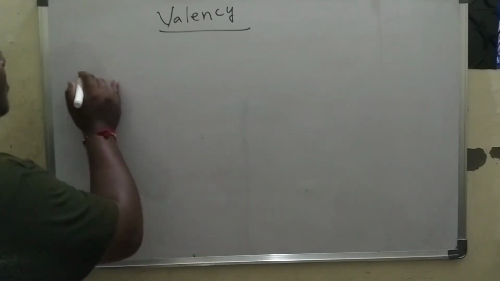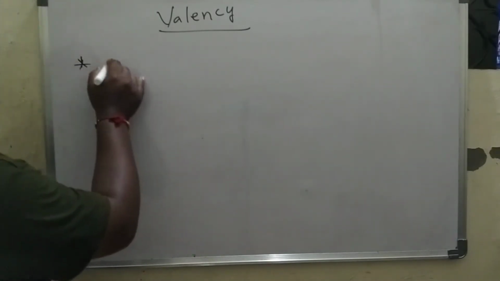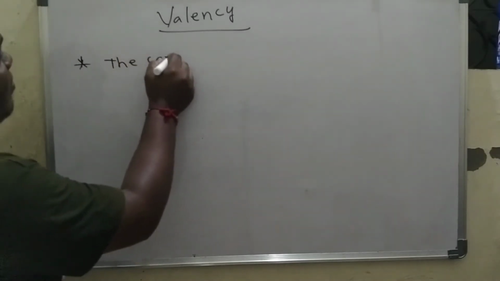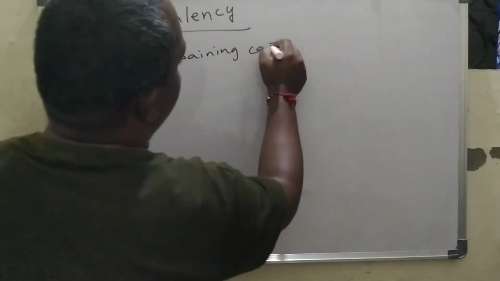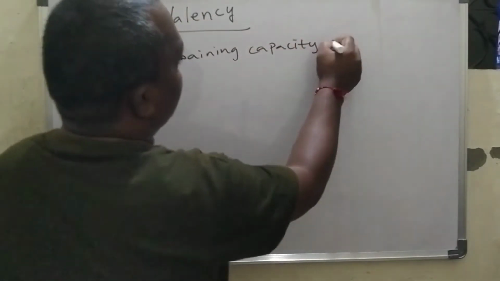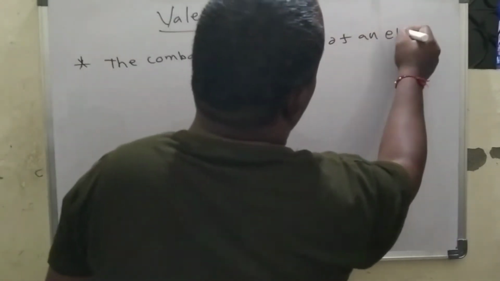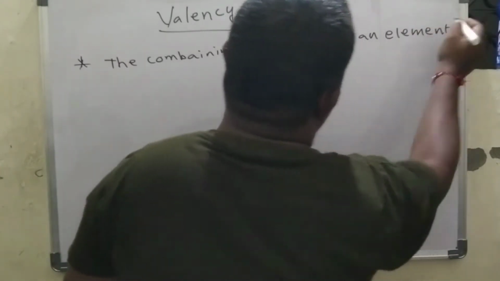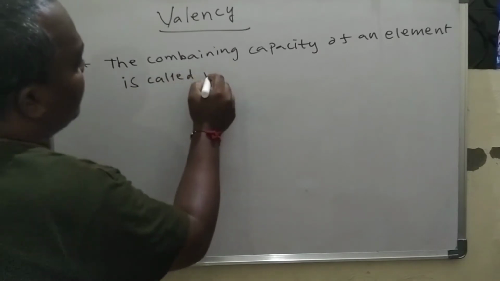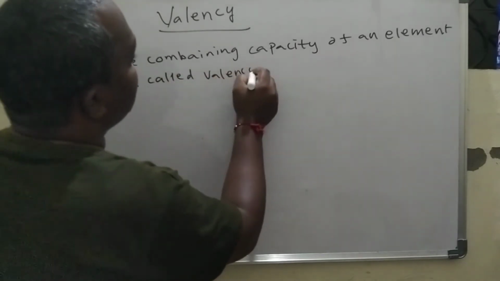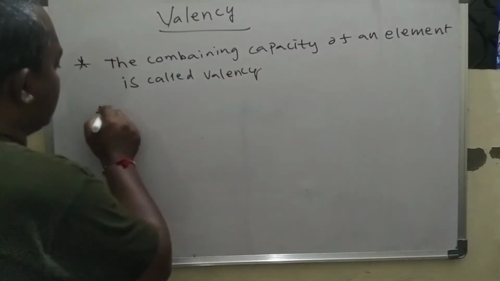Today's topic is valency in the periodic properties. Generally, what is meant by valency? Valency is nothing but the combining capacity of an element. This is what we learned in earlier days, but according to the new concept,